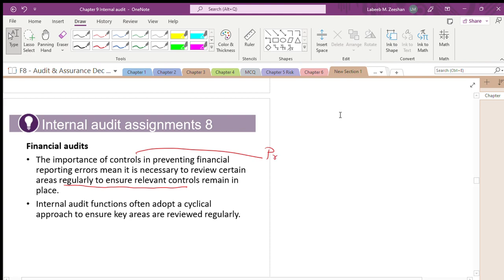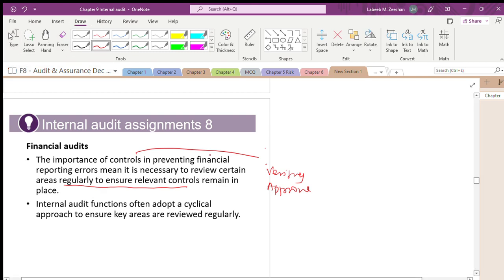It is very simple. A person will prepare, a person will verify, and a person will approve.